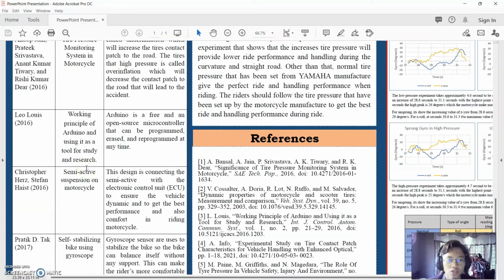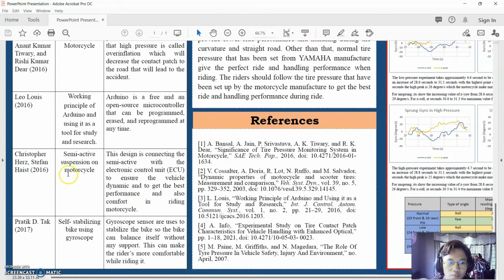The third one is working principle of Arduino and using it as a tool for study and research. Arduino is a free and open source microcontroller that can be programmed, erased and reprogrammed at any time. The fourth one is semi-active suspension on motorcycle. The finding for this study is this design is connecting the semi-active with the electronic control unit, ECU, to ensure the vehicle dynamic and to get the best performance and also comfort in riding motorcycle.